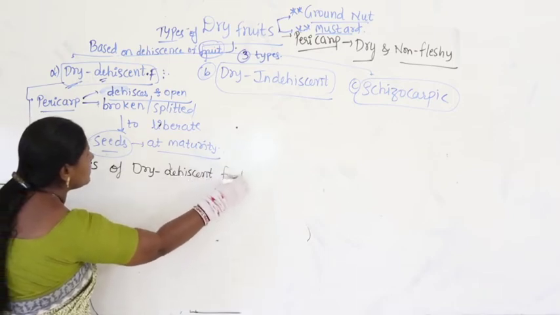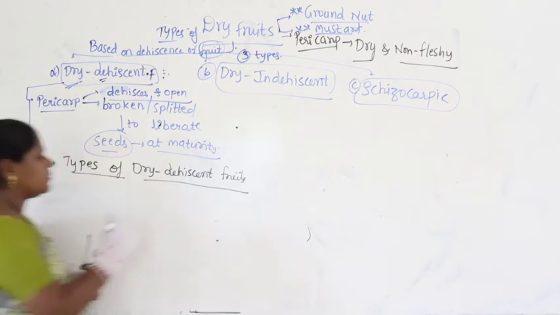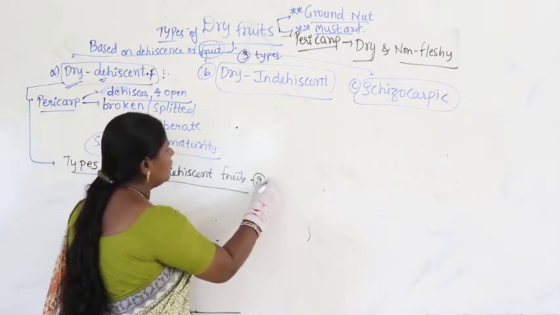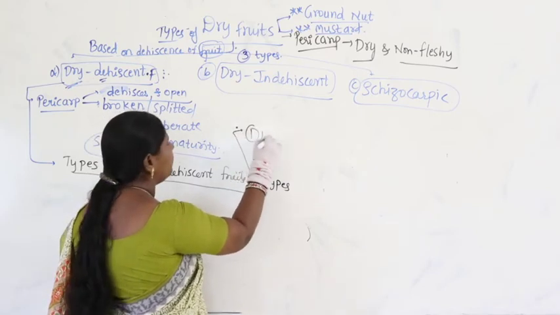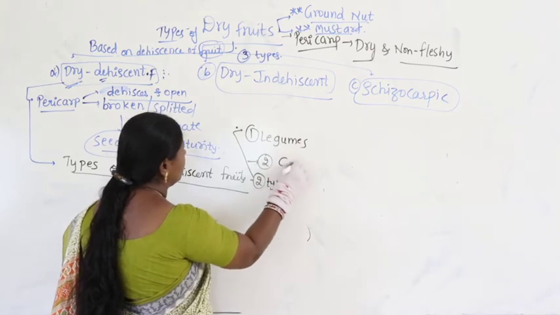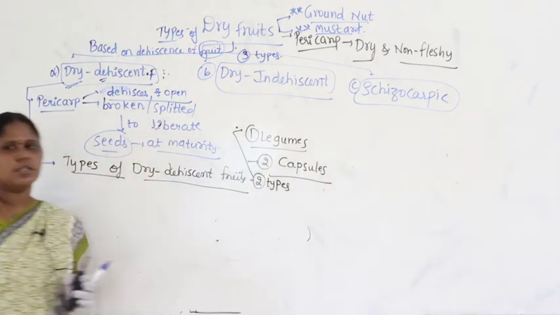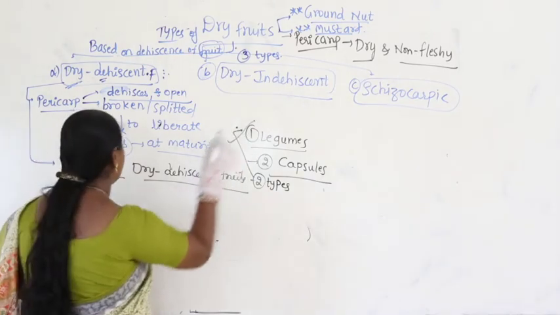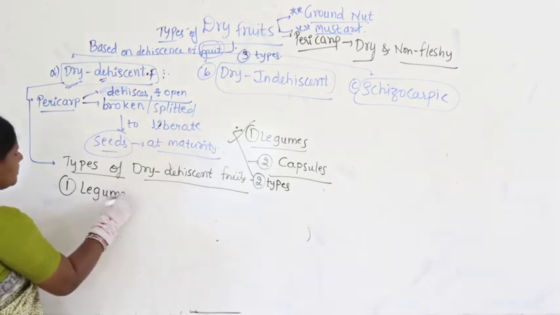How many types, guys? Just now I have given the block diagram. So you have to remember altogether 2 types, but further they are again divided into many types. So what are the 2 types we have to discuss here? The first one is legume and the second one is capsule. Now let us continue our discussion. What is the very first one under this? The first one is nothing but legumes.